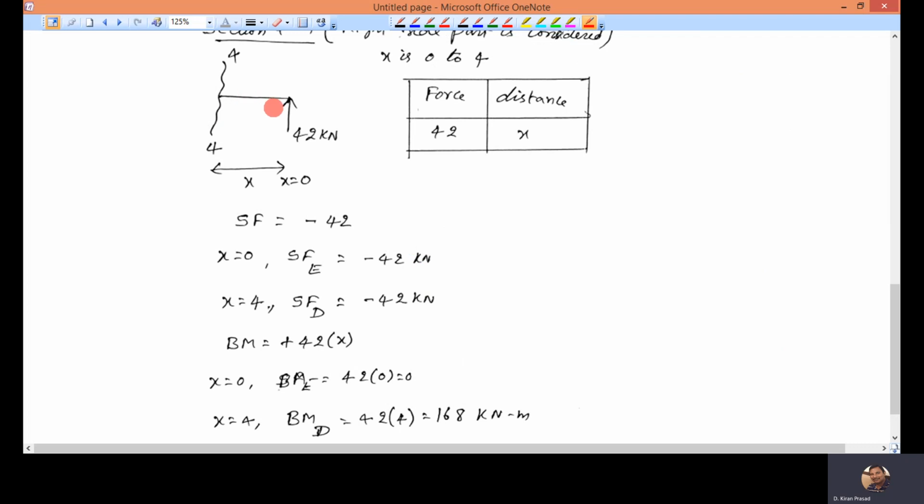Sign convention for the right side part: upward is negative, anticlockwise is positive. I got the bending moment and shear forces at E and D.